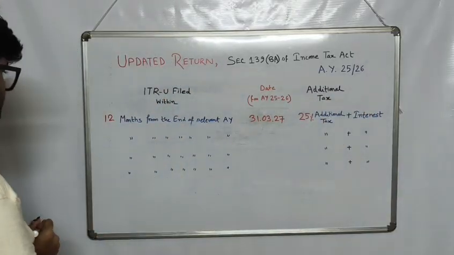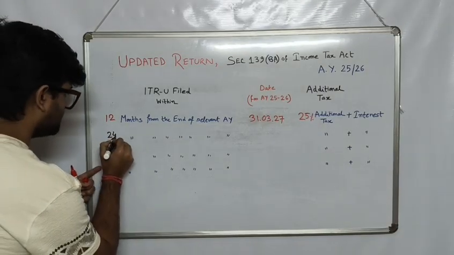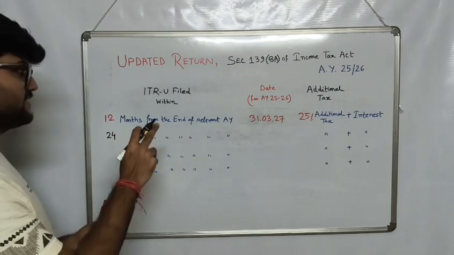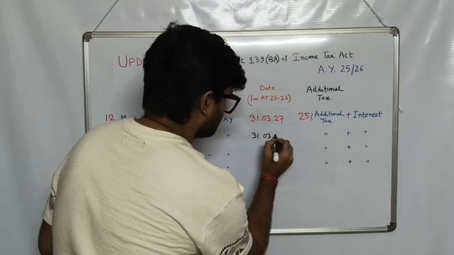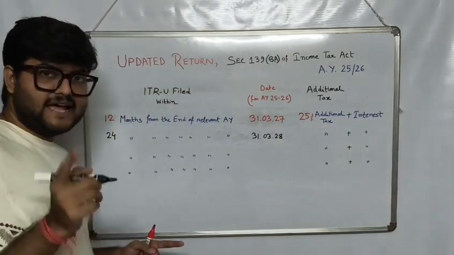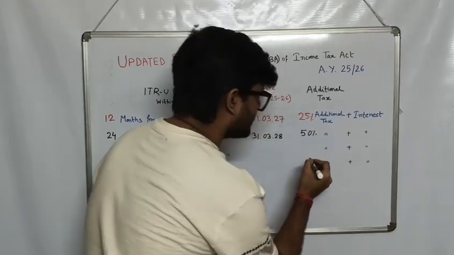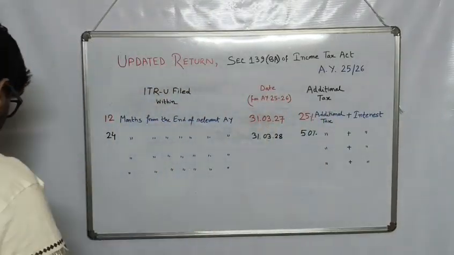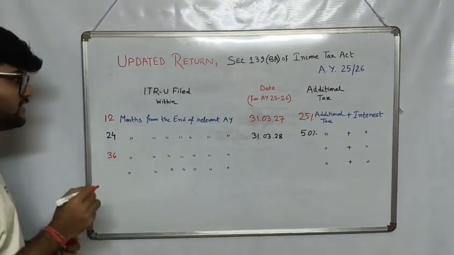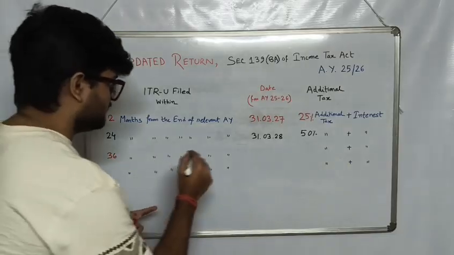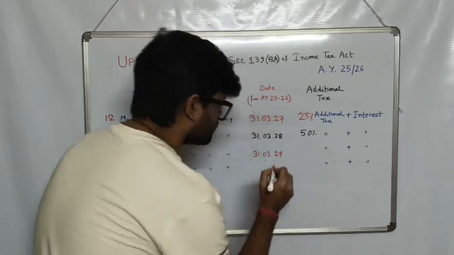In the next case, when it is 24 months from the end of the relevant assessment year, the date will be 31st of March 2028. At that time, we have to pay 50% additional tax plus interest. Next, when it is 36 months from the end of the relevant assessment year, the date would be 31st of March 2029.